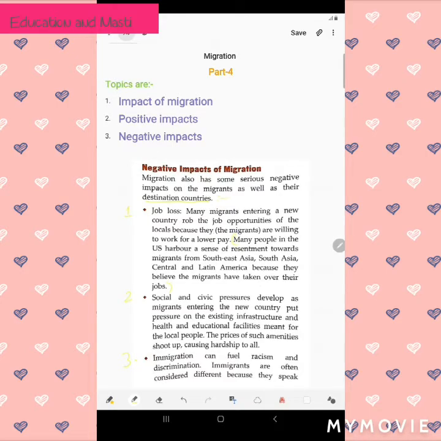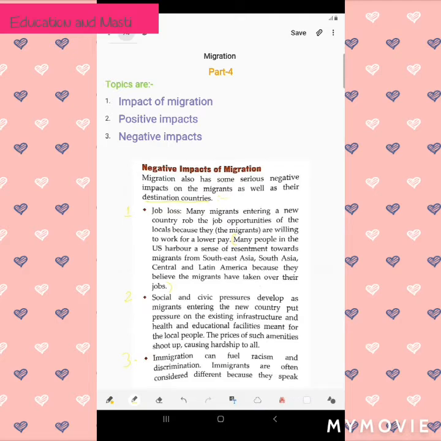Now let's see one example. Many people in the US harbor a sense of resentment towards migrants from South Asia, Central and Latin America, because they believe the migrants have taken over their jobs. Many Americans believe that people from South Asian countries like Sri Lanka, India, Nepal, Bhutan, and Central and Latin America have taken over their jobs, because Indian people have occupied higher posts like Google CEO and Microsoft CEO.